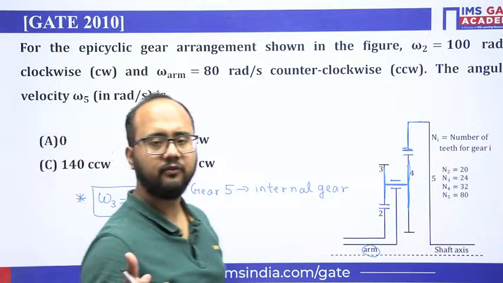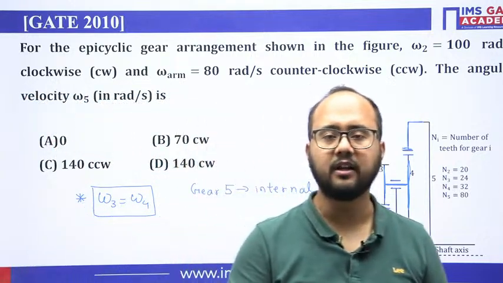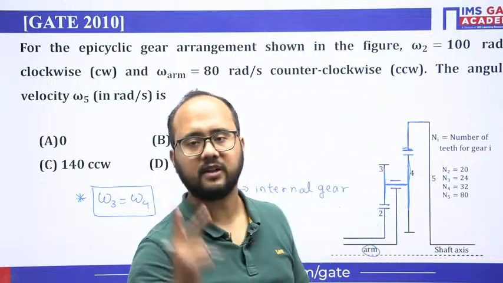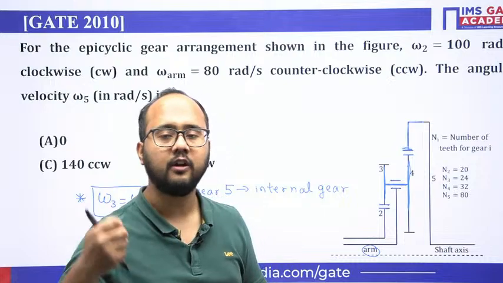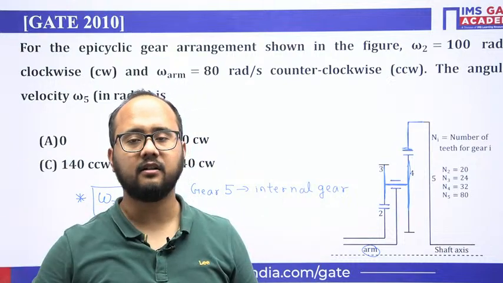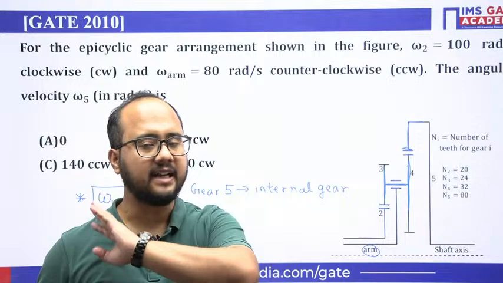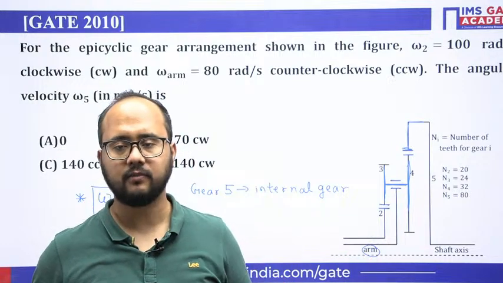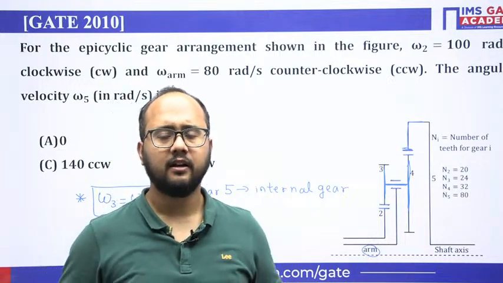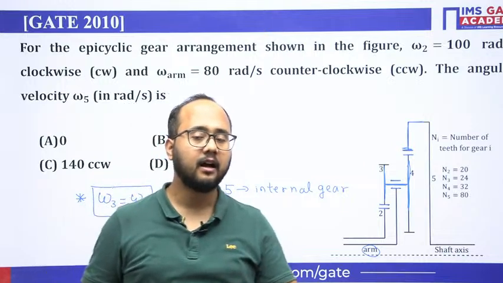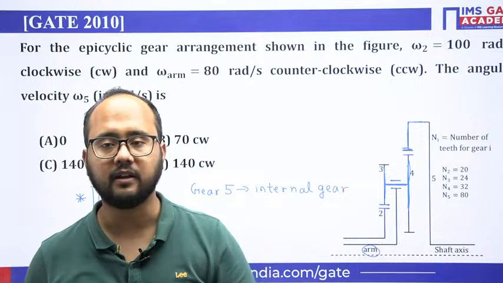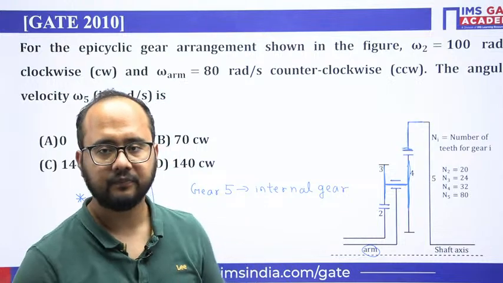According to the relative velocity method in the gear train, we can solve this question in simple 2 steps. Okay, we'll not use the conventional method of drawing a complete table here. That tabular method we are not going to use because it is more time consuming. We have to solve the question in the minimum possible time, so we'll be using the simple relative velocity method. Hardly 2 steps will be required.